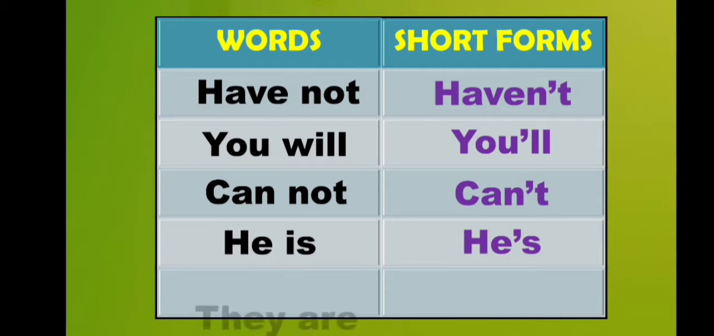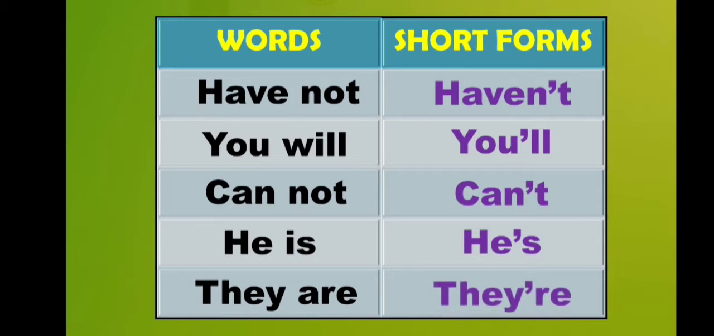Right? The next word is "they are", and how will you write "they are" in short form? You will write T-H-E-Y, "they", and then an apostrophe and then R-E. This is it. And now let's move to the next question.